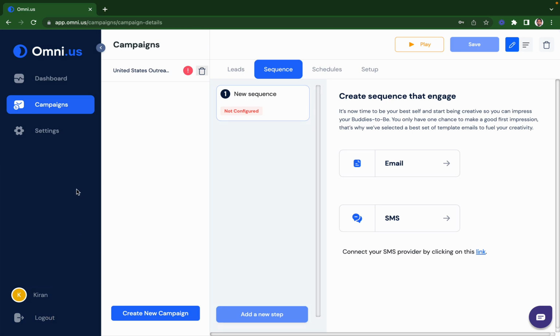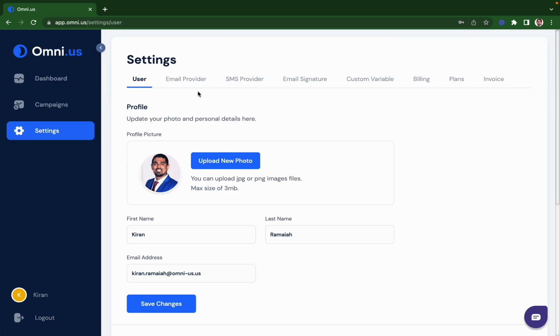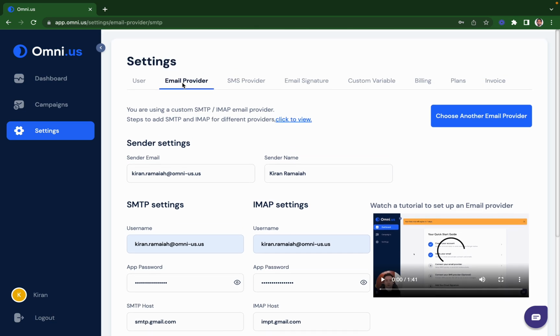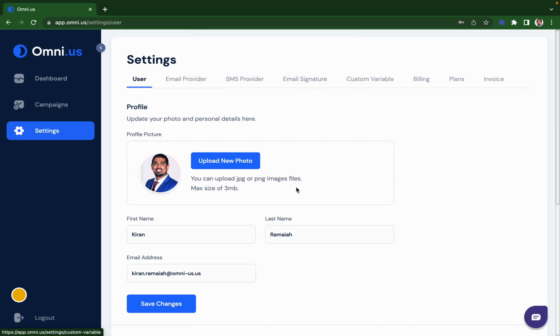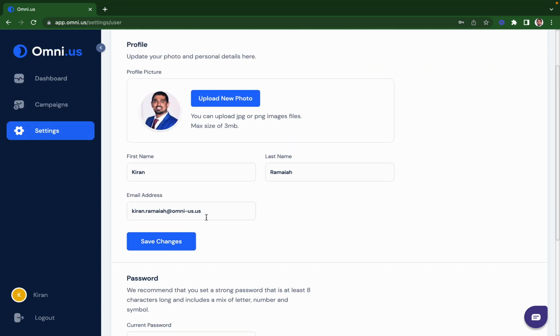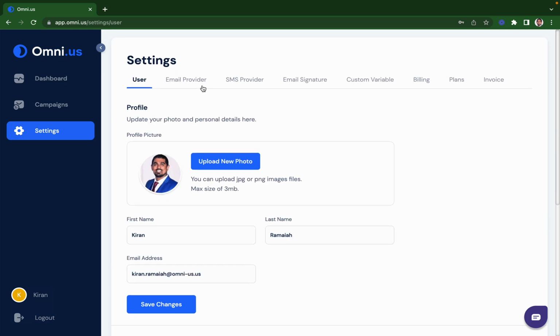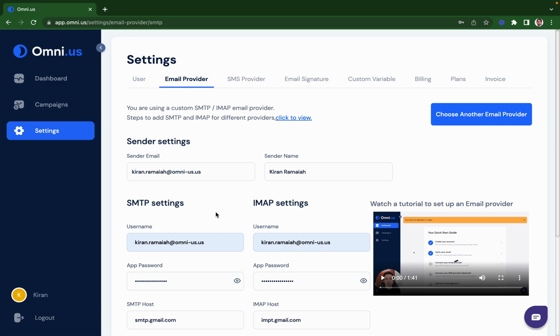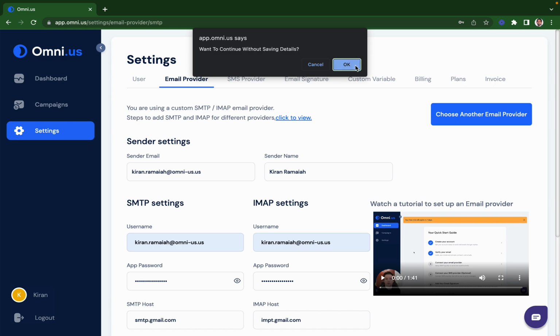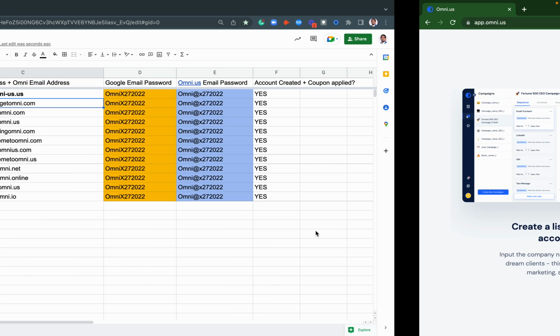So we simply logged in using this email right now, using the email provider as a user. So this is again a user. We logged in using this email account as a user, and then we set this specific email as an outreach. Now we have to do this for the remaining ones, right?